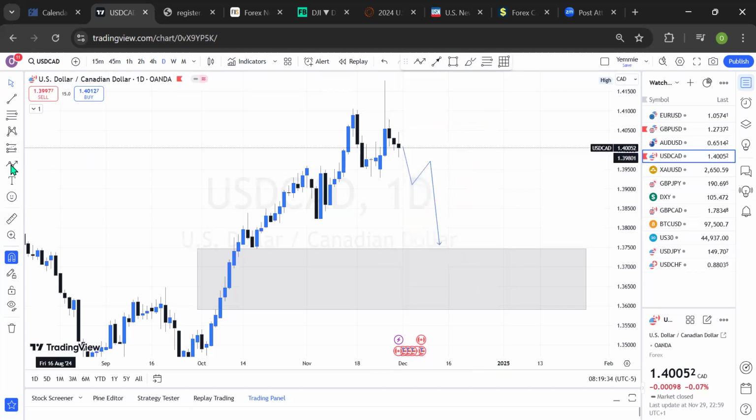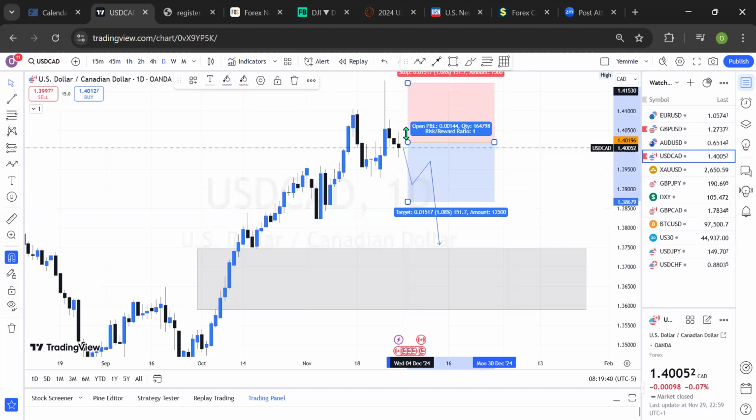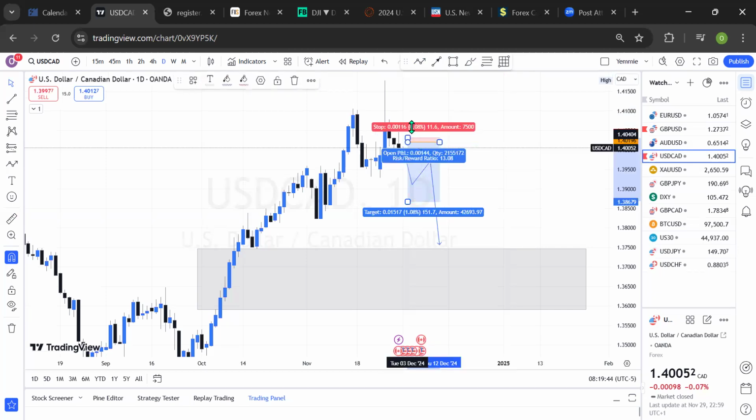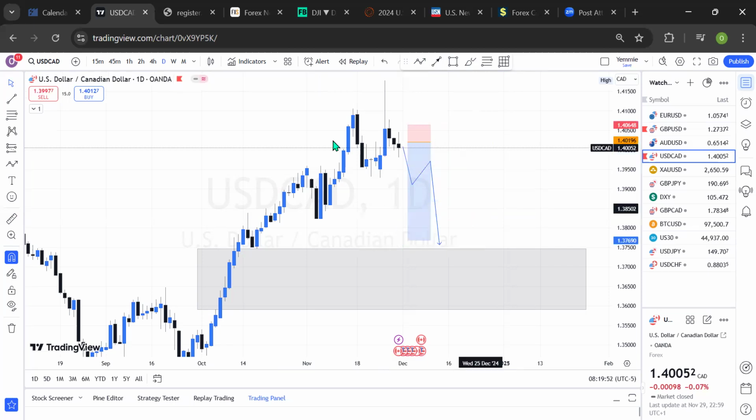So let me take that again. I'll be taking that sell from this level. This is it here, and this is the opportunity in the market for this week on USD CAD. I'll be taking a sell. If you're an intraday trader, this 4 hours will be better for you. If you're a day trader, this will be better for you. Okay, this is my outlook on the USD CAD.